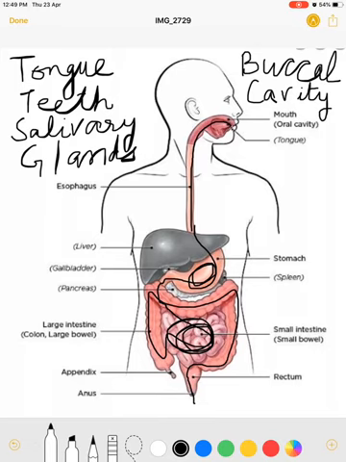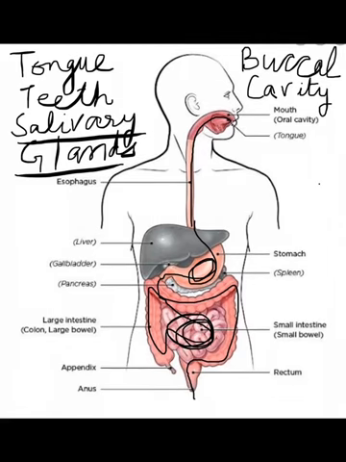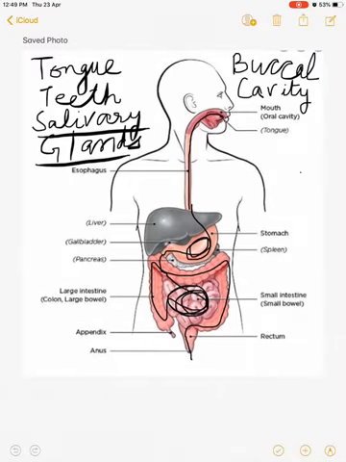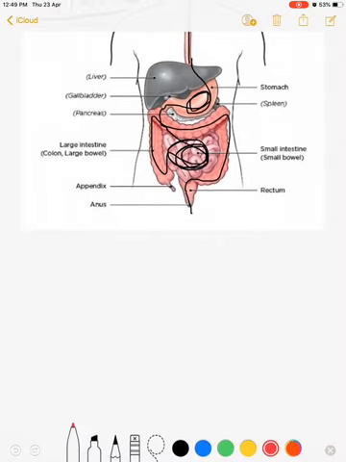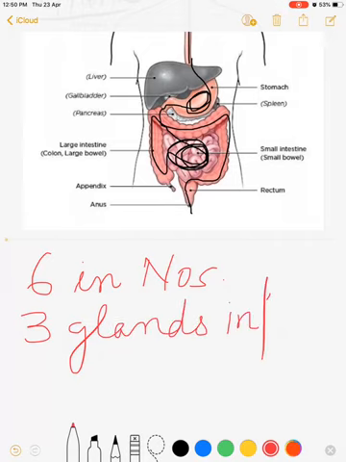Now here in this class, it is very important to note down the function of salivary glands. Salivary glands are 6 in number, and actually there are 3 glands in pairs.